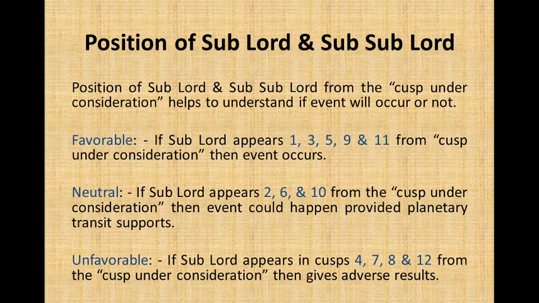Favorable. If sublord appears 1, 3, 5, 9 and 11 from cusps under consideration, then the event will occur. Neutral. If sublord appears 2, 6 and 10 from the cusps under consideration, then the event could happen provided planetary traits support. And unfavorable. If sublord appears in cusp 4, 7, 8 and 12 from the cusps under consideration, then it will give adverse results.